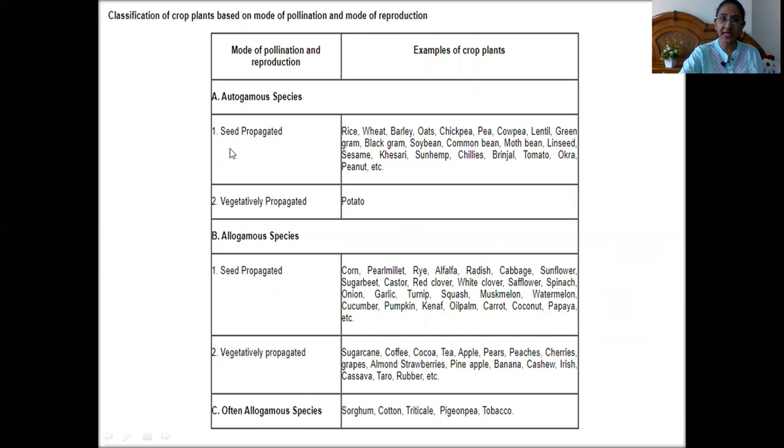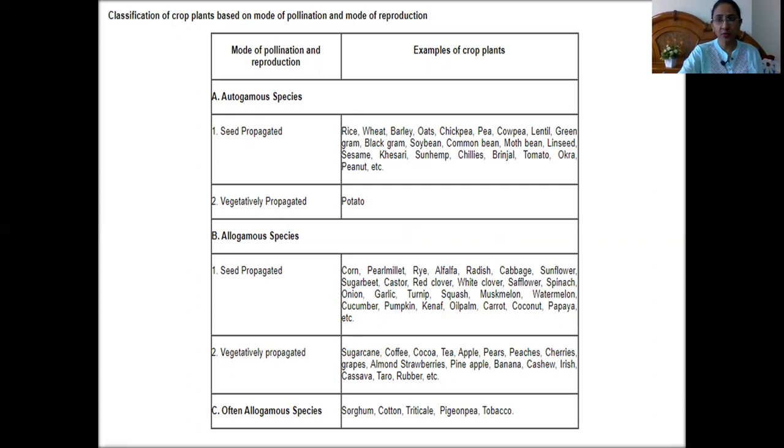Autogamous species are self-pollinated, and the propagation can be done by seed. The second mode of propagation can be vegetative. Examples of autogamous or self-pollinated species propagated through seed are rice, wheat, barley, oats, chickpea, pea, cowpea, lentil, green gram, black gram, different types of grams, soybean, common bean, and among the vegetables, chilies, brinjal, tomato, okra, peanut, etc. These are all self-pollinated species propagated through seed.